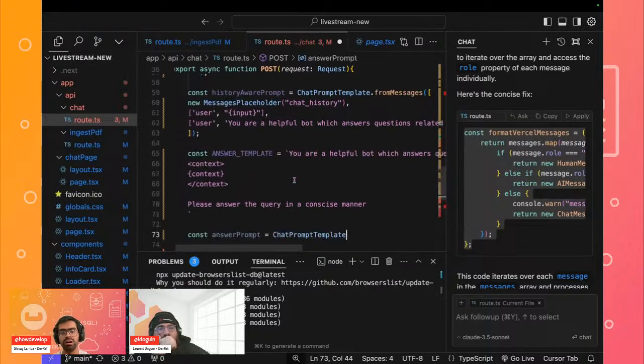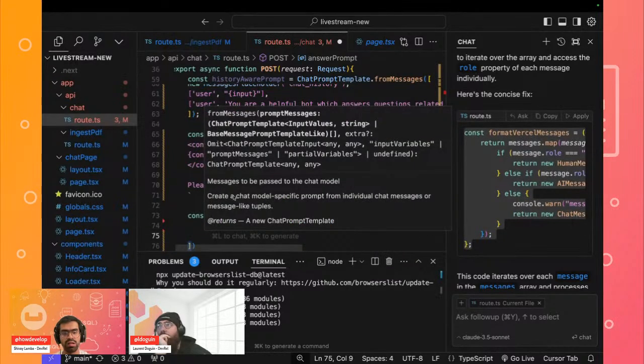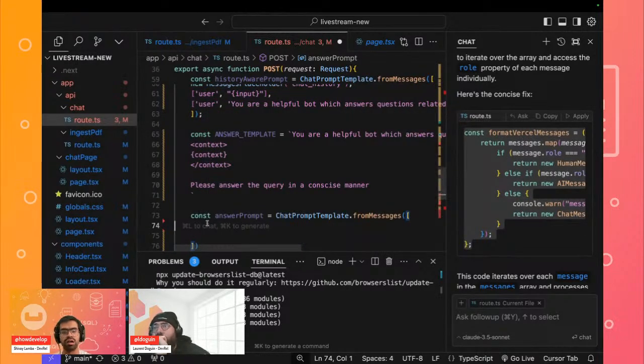Again, we'll use the from messages function, and here we'll pass a couple of things. In the first one we had the user, and then we'll define our system prompt. In the system we'll simply pass our answer template so that it always generates the answer in this format, right? Again, this is important for us to ensure that it always passes this as part of our history.